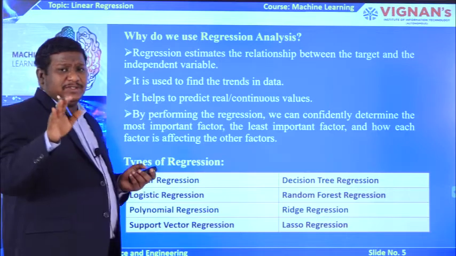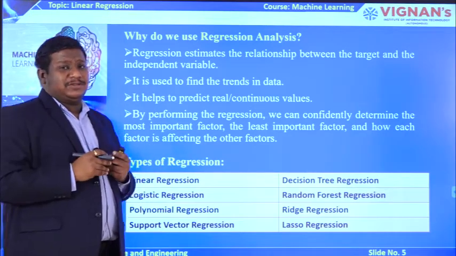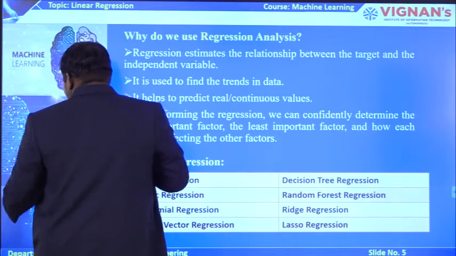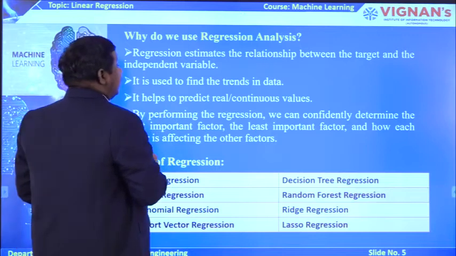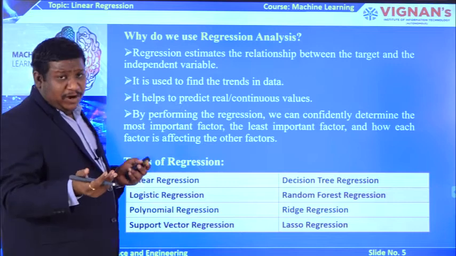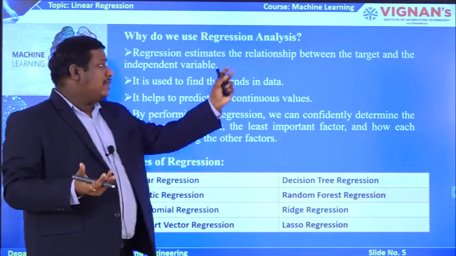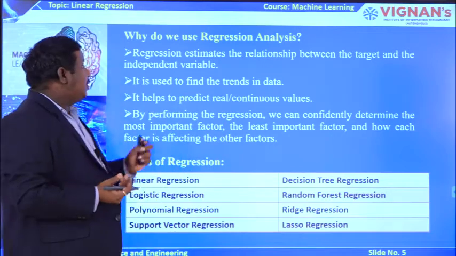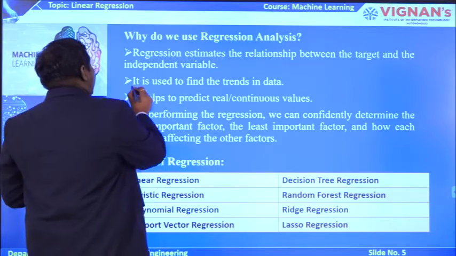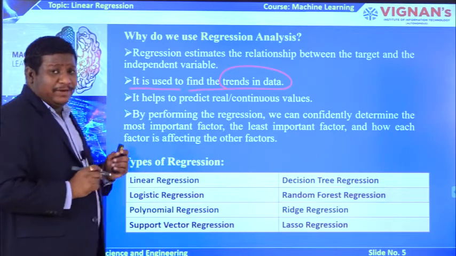So why do we use this regression analysis? What is the regression analysis going to give us? What are the benefits we are going to get from it? See, it estimates the relationship between the dependent and independent variables. In other words, we can say the target and independent variable. Target means what we are expecting as our output. We can call that output variable also as an output or target. So it gives the relationship between target and the independent variable. It is used to find the trends in data. Mainly that is the benefit of this regression.